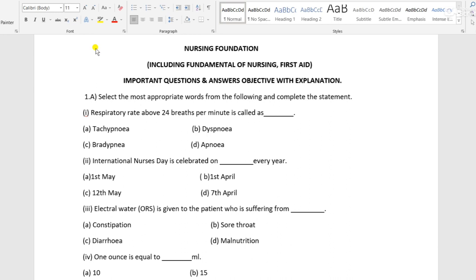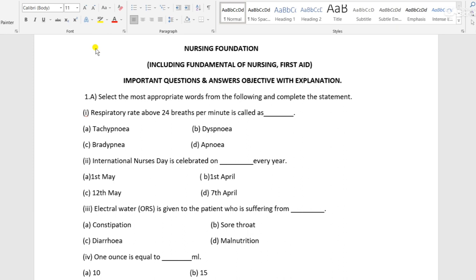First is the preliminary assessment, second is the preparation of the articles, third is the preparation of the client, fourth is the preparation of the unit, then fifth is the steps of the procedure, then sixth is the certain scientific principles we follow during the procedure. Seventh is the aftercare of the client. Eighth is the aftercare of the unit. Ninth is the aftercare of the articles, recording and reporting, and then health education.